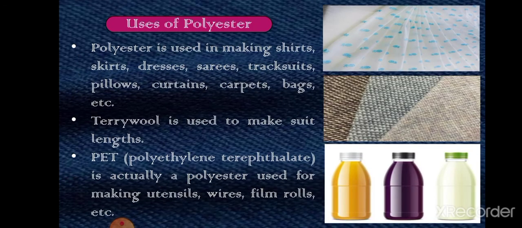Now uses of polyester. So polyester is used in making shirts, skirts, dresses, saris, track suits, pillows, curtains, carpets, bags, etc. Then terry wool is used to make suit lengths. Then PET, that is polyethylene terephthalate, is also polyester, as we have seen varieties of polyester. It is a variety of polyester which is used for making utensils, wires, film rolls, etc. So these are the uses of polyester.